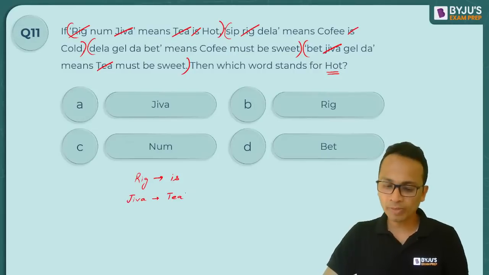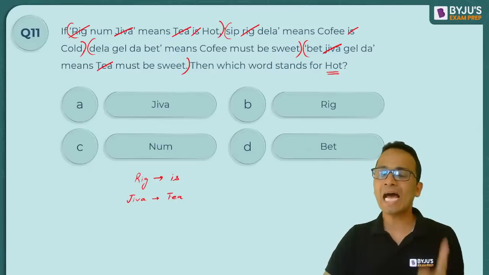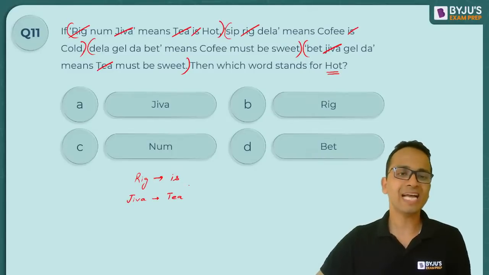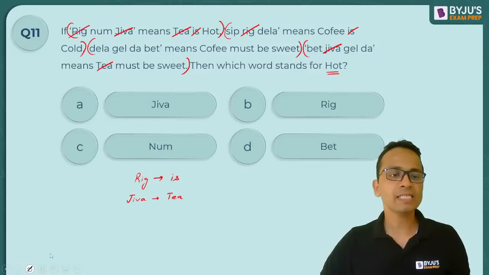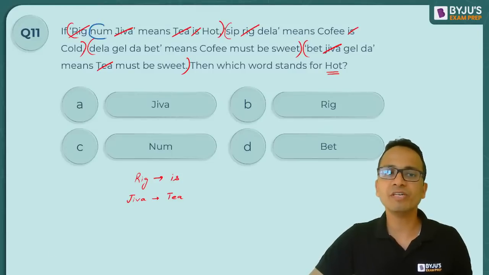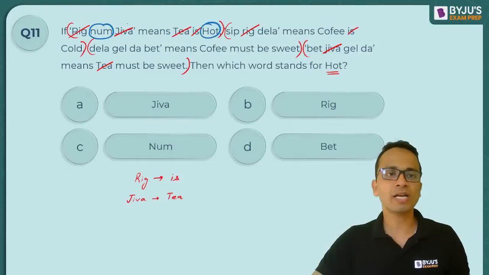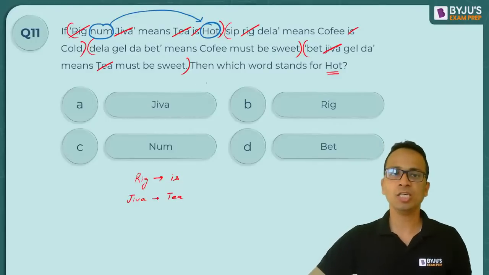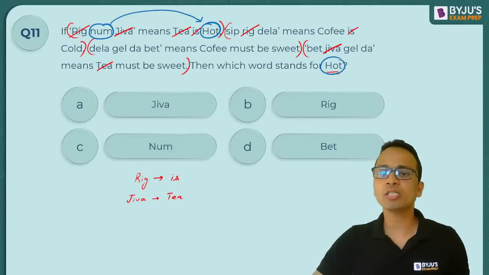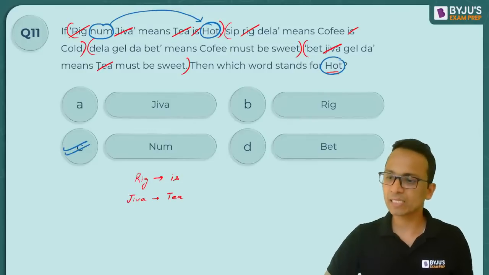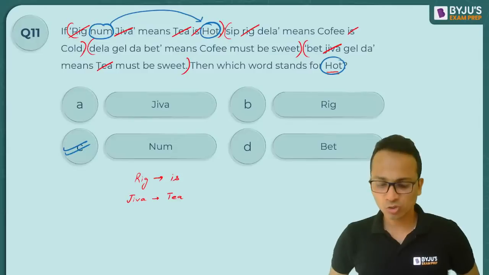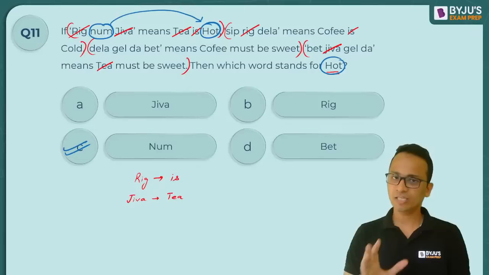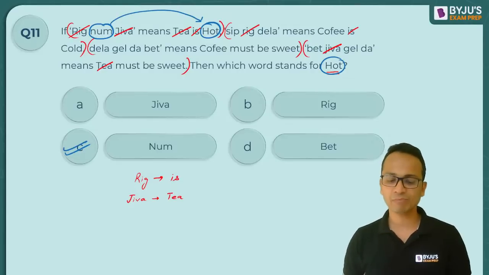So what am I doing? I am striking out common words and matching them with the common codes in different sentences. Now look at the first sentence. Can I say that only two are left, num and hot? So they will be coded with each other. So num will be coded as hot. They are asking which word stands for hot. The answer will be num. That is option C. All right. So this is how we treat these types of questions. We have plenty more examples to take, so definitely you will understand what I am trying to explain.